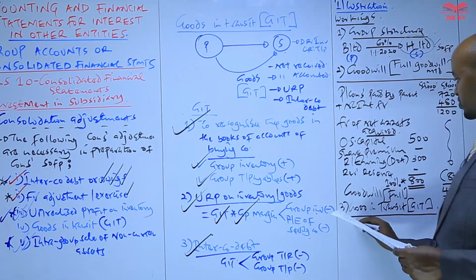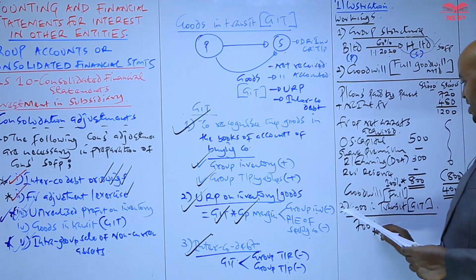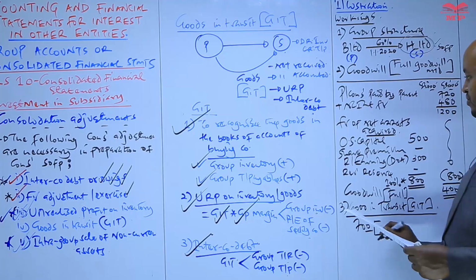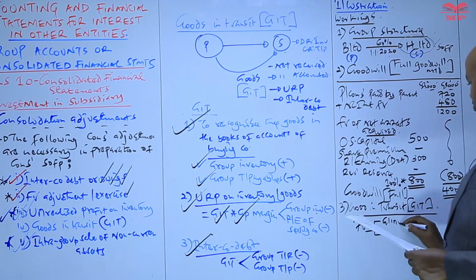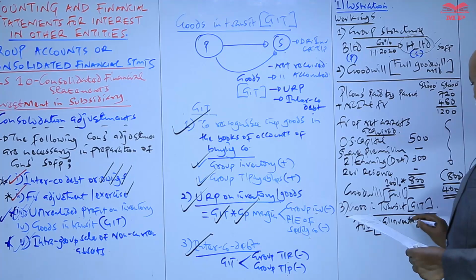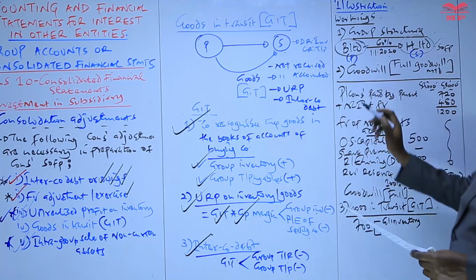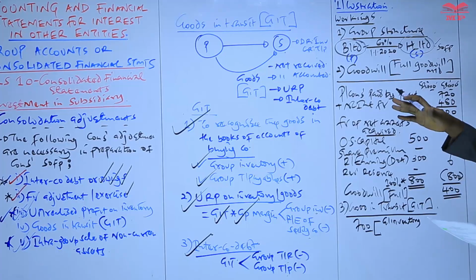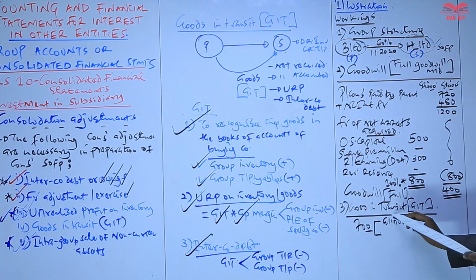Now, which adjustments are required as far as these goods in transit are concerned? So, number one, those particular goods had a value of 700,000. So, this 700,000, number one, we have said we do what? We add this to the group inventory. Actually, is to recognize those particular goods in the books of account, because if this company had received those goods, they were supposed to be debited in the inventory and then credited in payables.